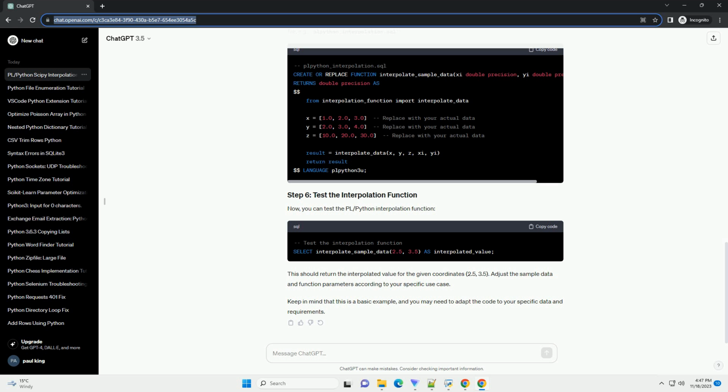Save the following code in a file, for example plpython_interpolation.sql. Now, you can test the pl/python interpolation function. This should return the interpolated value for the given coordinates, 2.5, 3.5. Adjust the sample data and function parameters according to your specific use case. Keep in mind that this is a basic example, and you may need to adapt the code to your specific data and requirements.